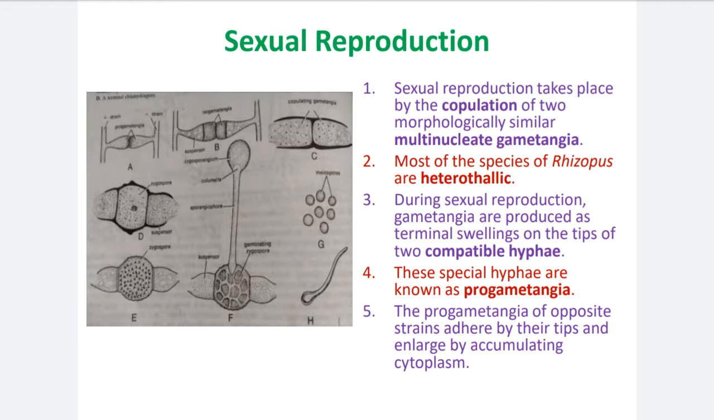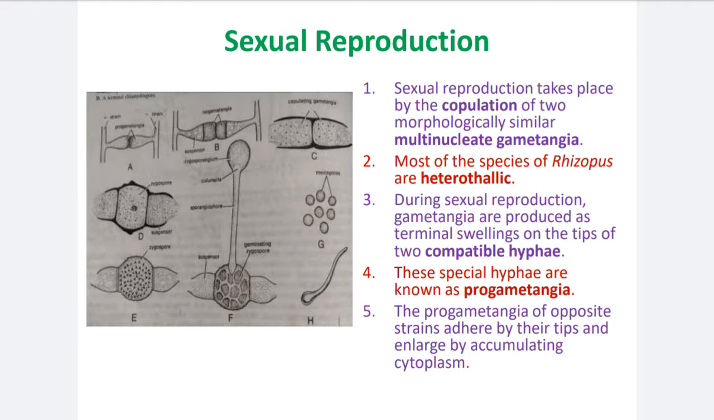Point number 1. Sexual reproduction takes place by copulation of two morphologically similar multinucleate gametangia. The type of sexual reproduction is the gametangial copulation. Copulation means what? Fusion. It is caused by fusion of gametangia, male gametangia, plural of gametangium. The male gametangium is the antheridium and the female gametangium is the oogonium. It is caused by fusion of the male and female gametangia.